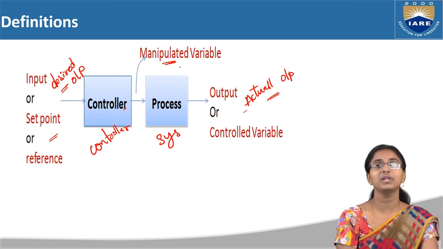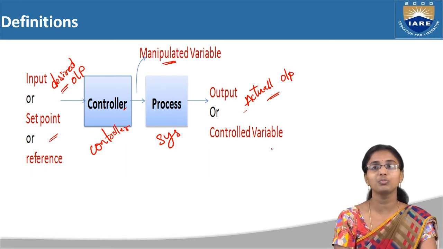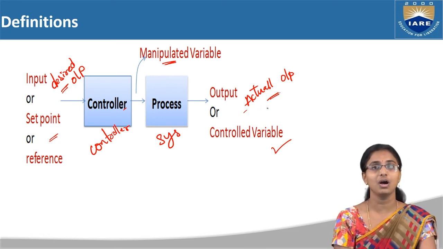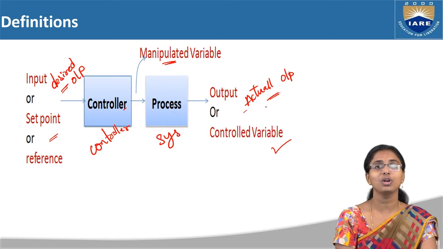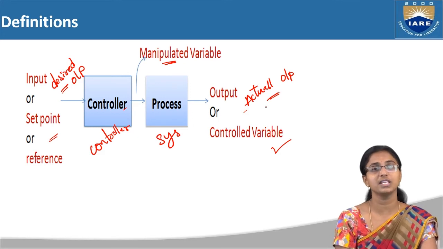Now what is a manipulated value here? Already we have said that the controller identifies the differences, right? After identifying the differences, the value which you get is called the manipulated value. That value is again given to the process. So the complete process is done again, and again we get an output. That output is called your controlled value, or it is also called the actual output. So this is all about a simple clarification of what a control system is.